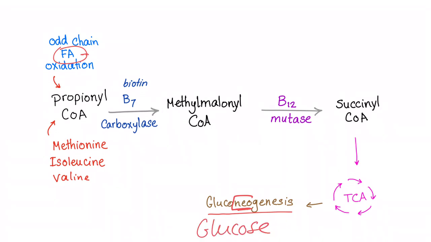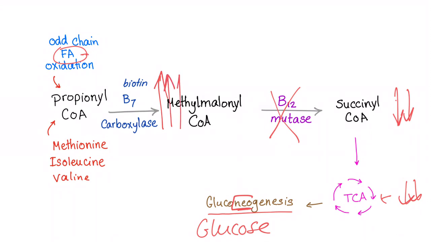That's amazing. In vitamin B12 deficiency, mutase cannot work. So succinyl-CoA will be decreased. Energy production will be decreased. Methylmalonyl-CoA will increase. So this is a huge difference between folate deficiency and B12 deficiency. Only B12 deficiency will have a high methylmalonyl-CoA.